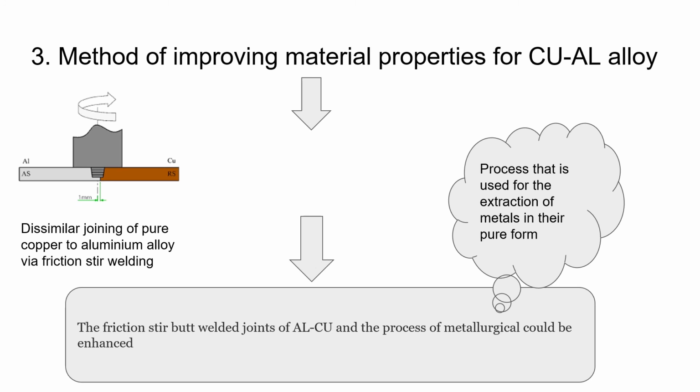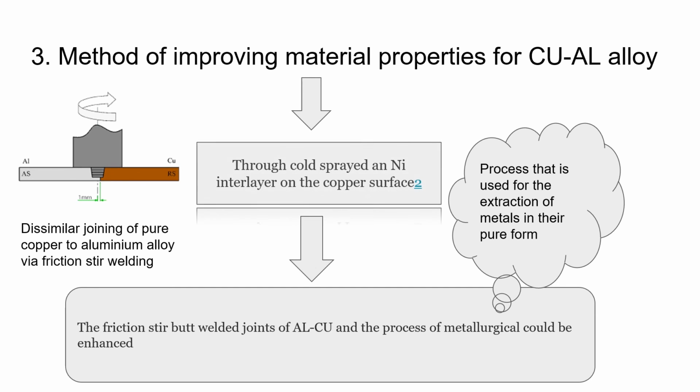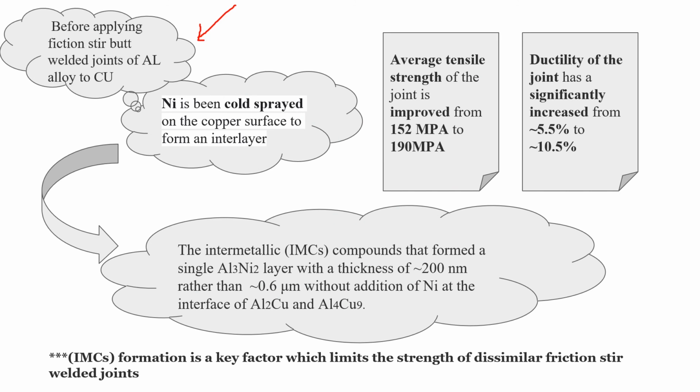Hi, I'm Johnny. For question 3, the method of improving material properties for copper aluminum alloy is through cold spray of a nickel interlayer on the copper surface, so that the friction stir butt welded joint of aluminum and copper and also the metallurgical process could be enhanced. Before applying the friction stir butt welded joint of aluminum alloy to copper, nickel is cold sprayed on the copper surface to form an interlayer.